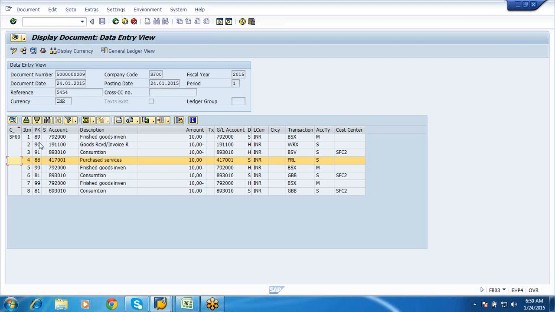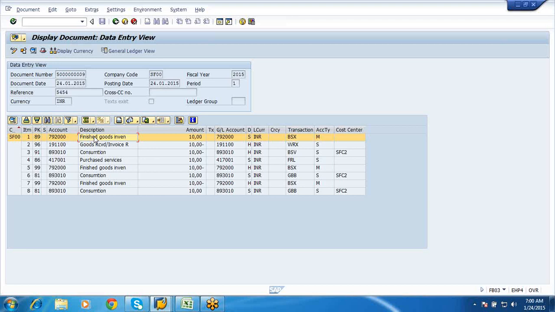Then we have the consumption of these child components, and finally at the top you have the stock update for your finished goods. These are the entries which are going to hit whenever you make a subcontracting cycle.